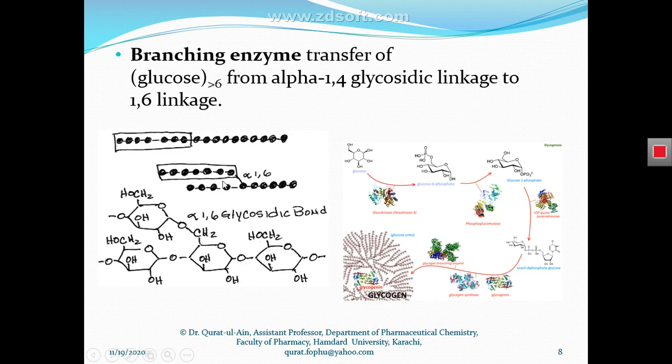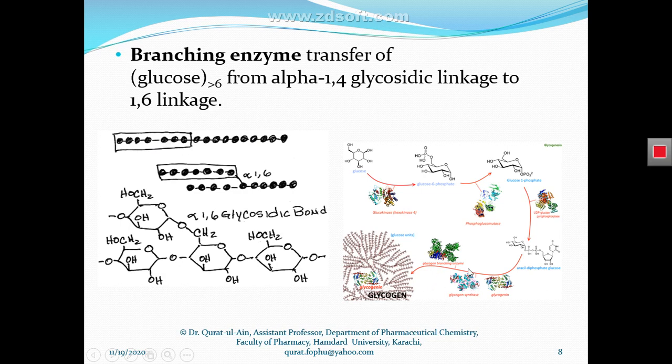This glycogen branching enzyme catalyzes the formation of branches, or the transfer of a short chain of glucose units onto the previously existing store of glycogen. So here we can see that previously the small chain of polysaccharide had monosaccharides that were linked with alpha 1,4 glycosidic bonds. But after that, what happened?